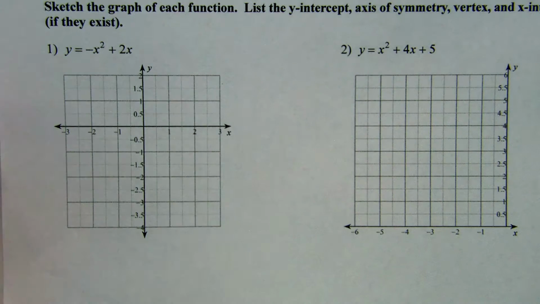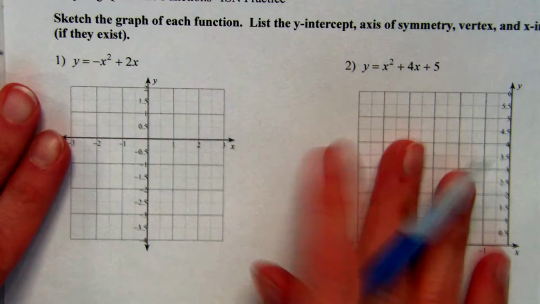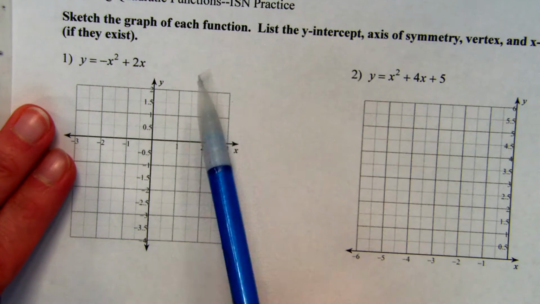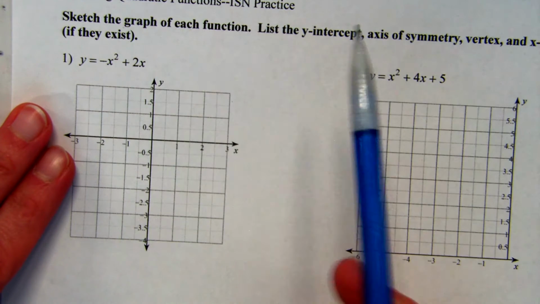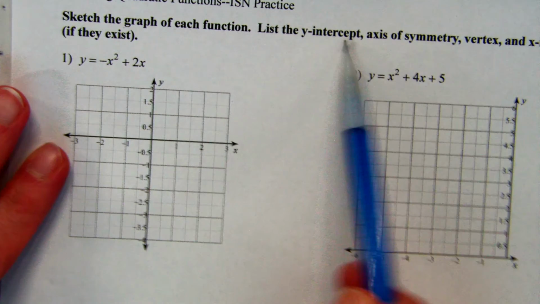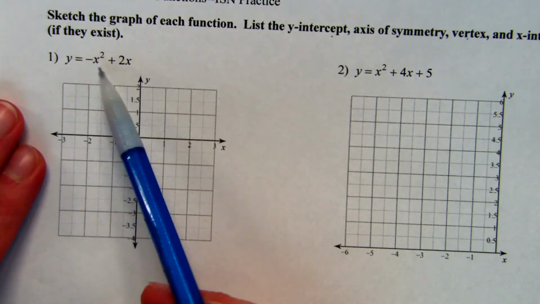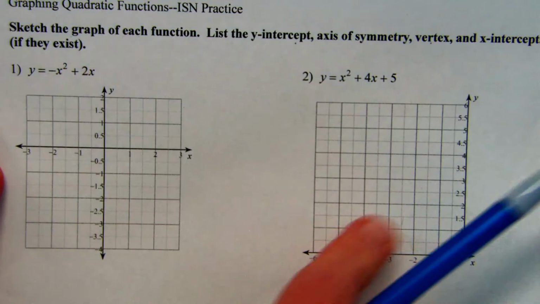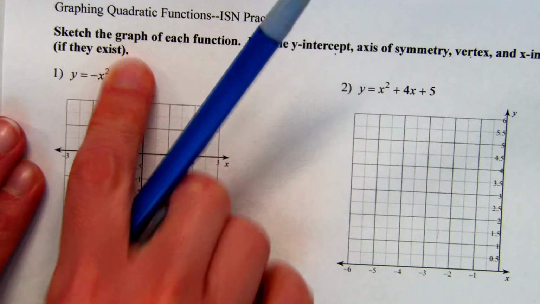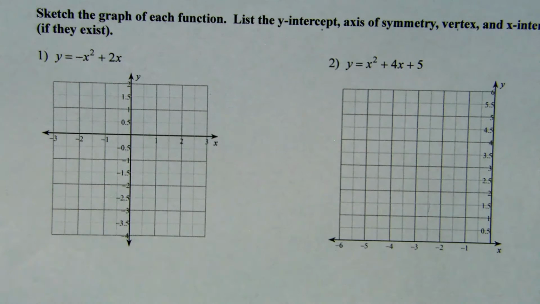Okay, so we are graphing quadratic functions today. Let's read the directions first. Sketch the graph of each function. List the y-intercept, axis of symmetry, vertex, and x-intercepts if they exist. Sorry, you couldn't see that part. X-intercepts if they exist. So some of them will not have x-intercepts.